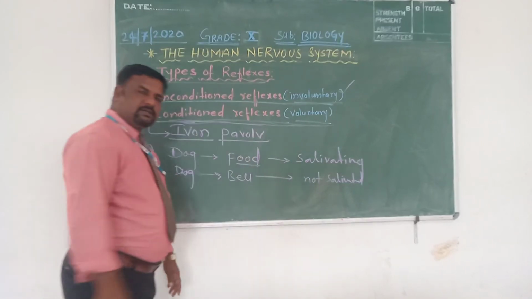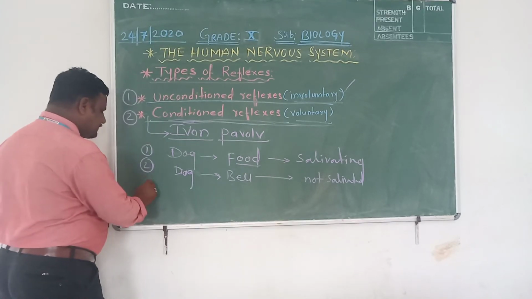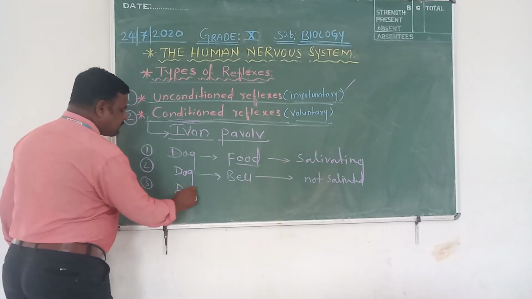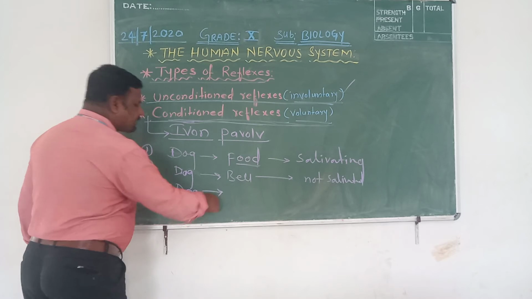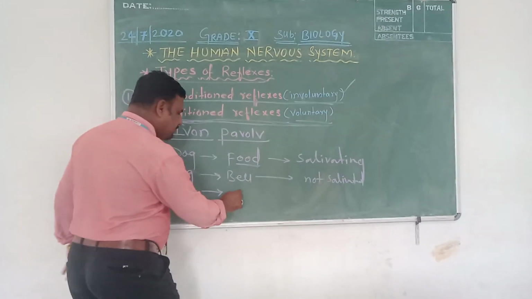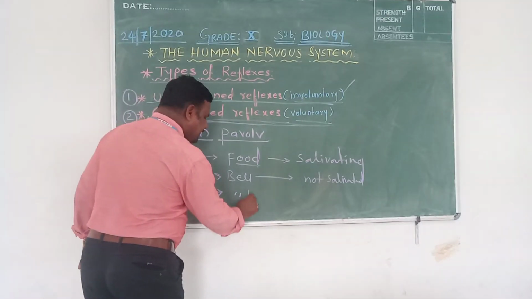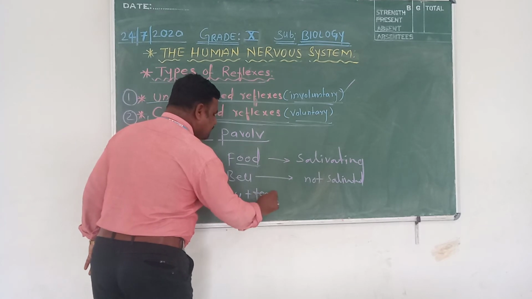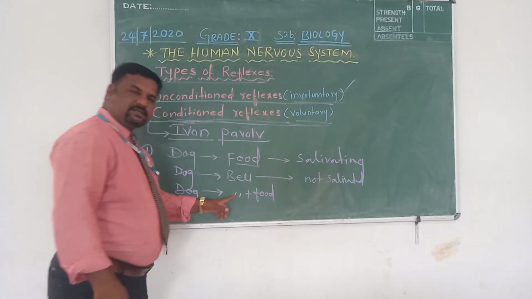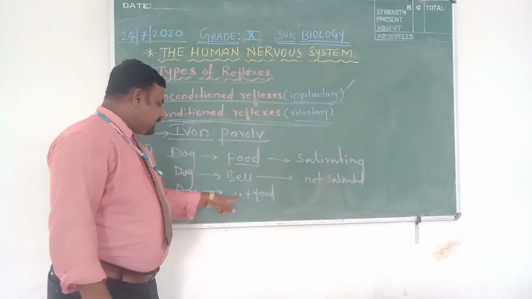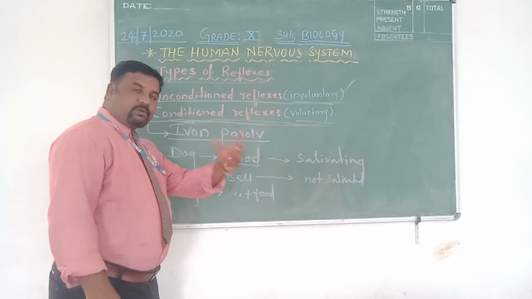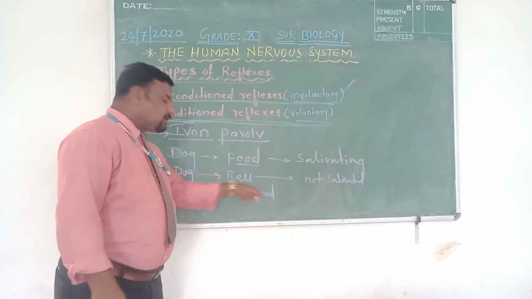The next time, he rang the bell and then produced the food. First, before producing food to the dog, he rang the bell. The bell sound was produced, then later food was produced.